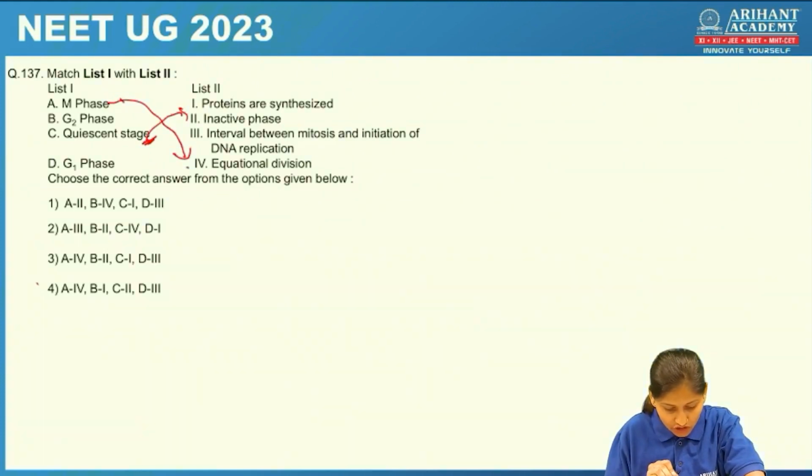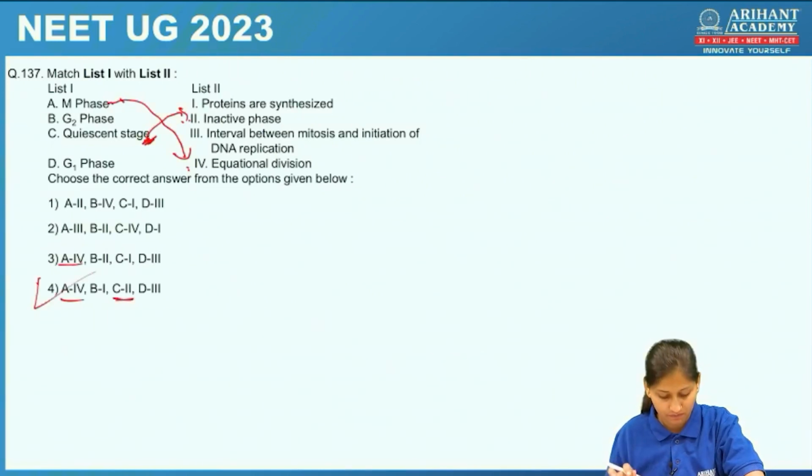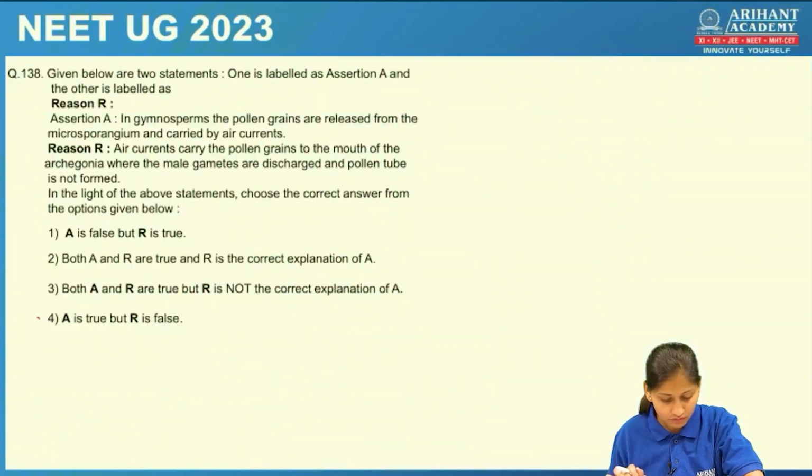M phase, equational: A4. In two options A is 4, so we are supposed to check the answer very quickly. Then quiescent stage, inactive phase: C2. Here is the C2. So this will be our right answer. Let's check the next question.